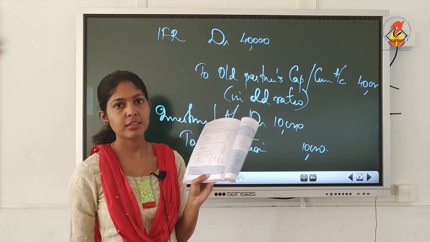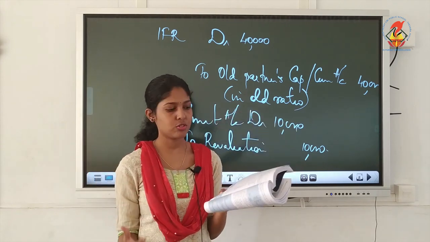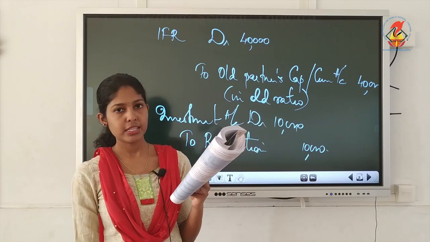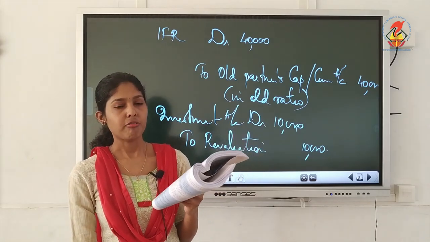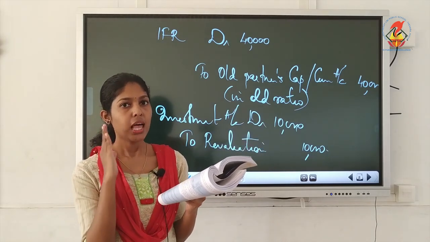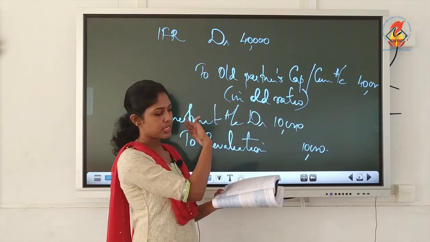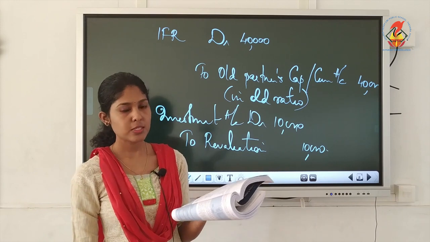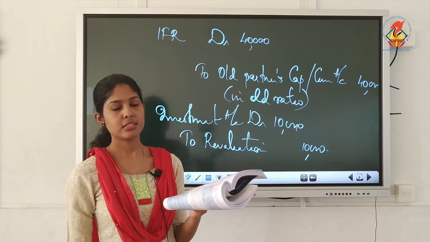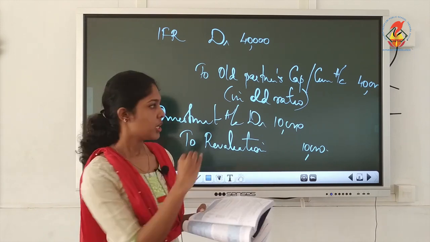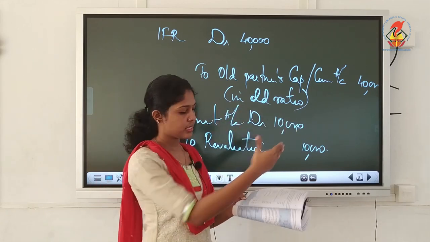Contingency reserve can be used if there is any emergency. Then P&L credit balance is a profit, and profit is a liability for the firm, so it will appear on the liability side. Then advertisement suspense is a fictitious asset.